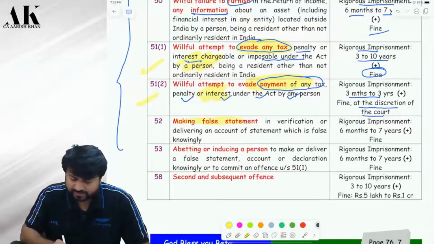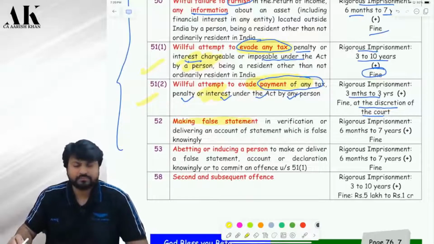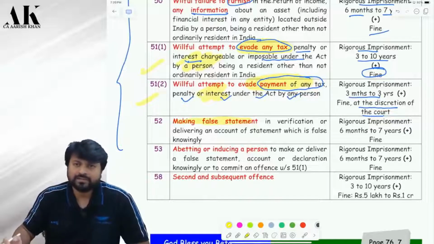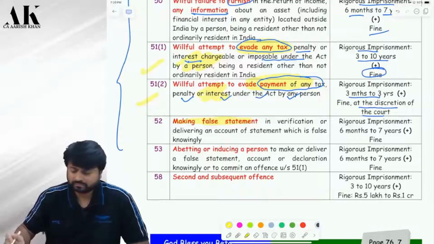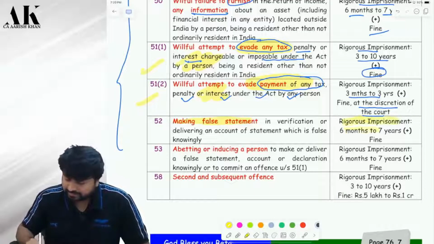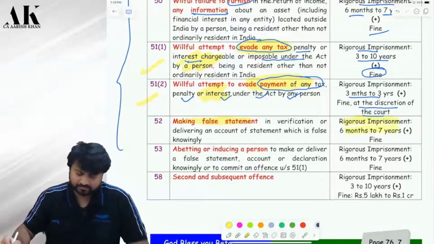Next, you are making a false statement. The department is asking you some question, you are giving wrong information. Yes or no? Rigorous imprisonment 6 months to 7 years.